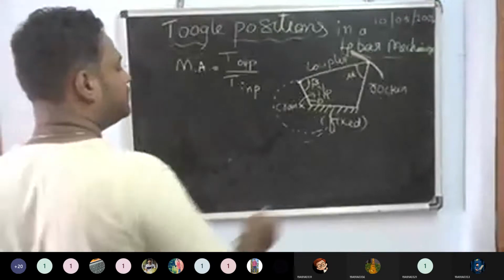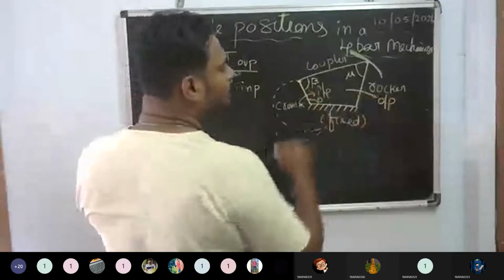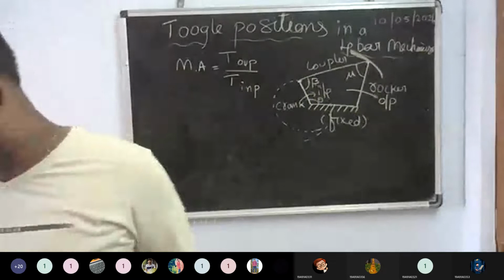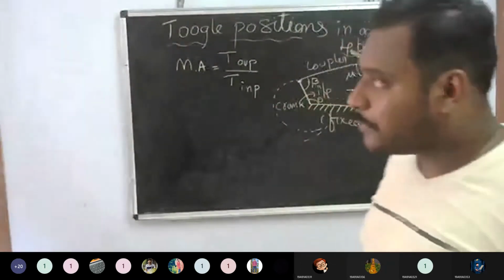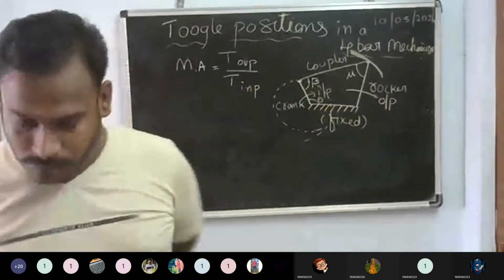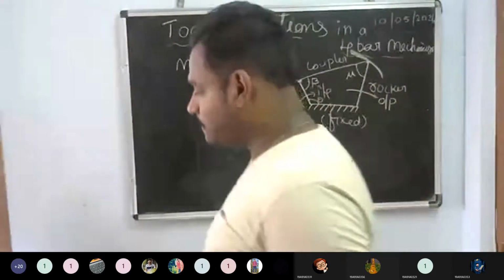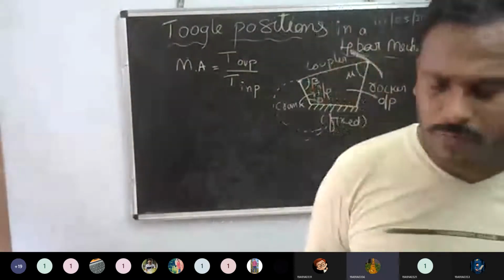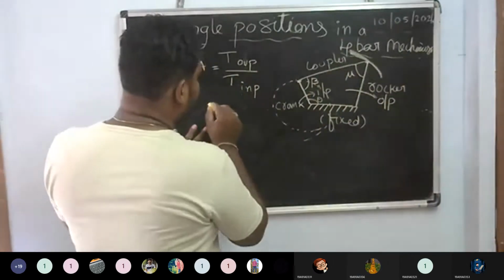This is the input and this is the output. What is the output here? The rocker is oscillating, sir. Then we can write work output is equal to 0. Can I put it as 0?